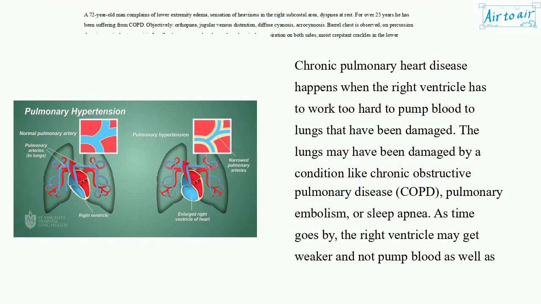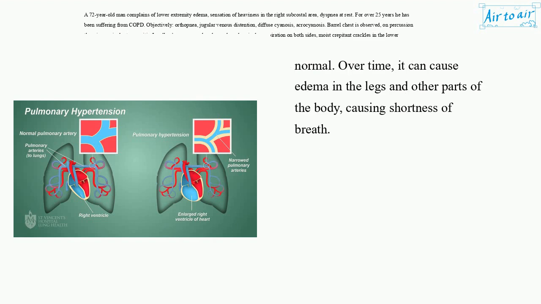Chronic pulmonary heart disease happens when the right ventricle has to work too hard to pump blood to lungs that have been damaged. The lungs may have been damaged by a condition like chronic obstructive pulmonary disease, COPD, pulmonary embolism, or sleep apnea. As time goes by, the right ventricle may get weaker and not pump blood as well as normal. Over time, it can cause edema in the legs and other parts of the body, causing shortness of breath.